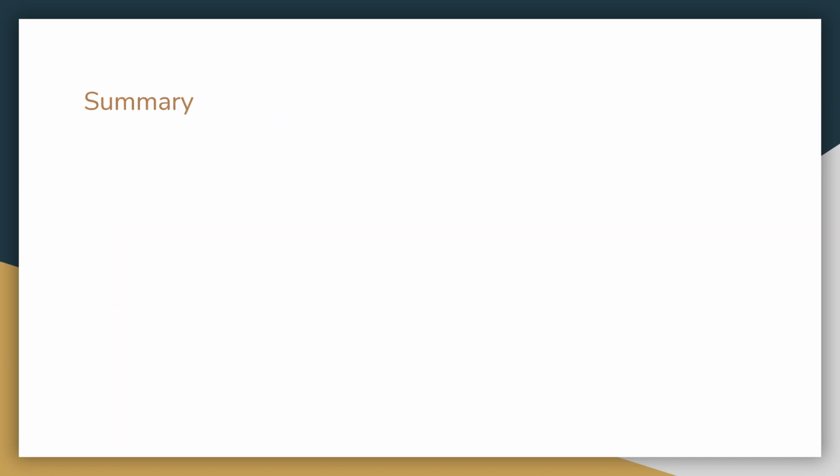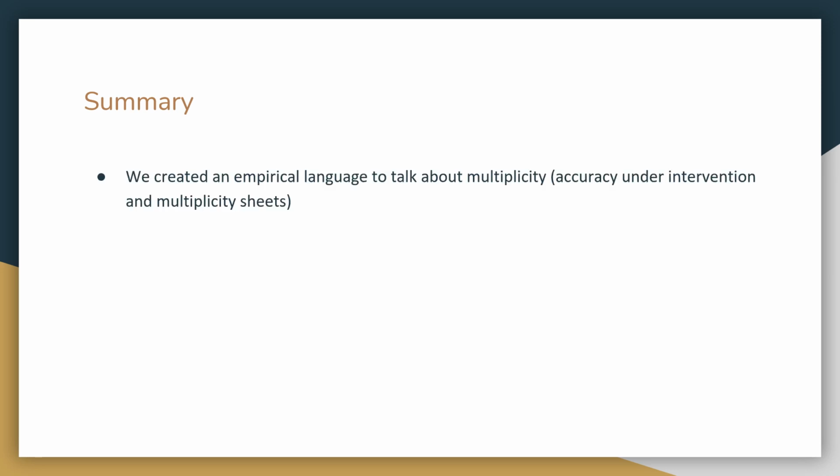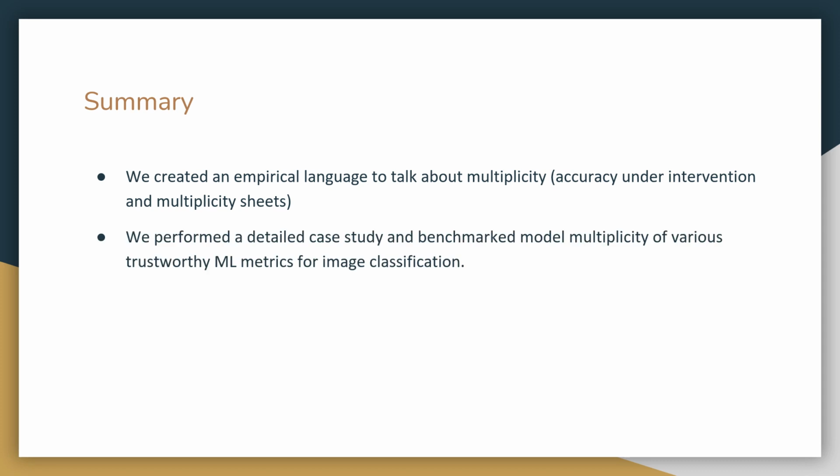Finally, we'll summarize the main takeaways of our work. We proposed a new class of metrics called accuracy under intervention and a new way to record model performance called multiplicity sheets, both of which were an attempt to provide language to talk about and study multiplicity. We performed detailed case studies on how to use our framework and the language, and we even extract various interesting trends while creating this benchmark.